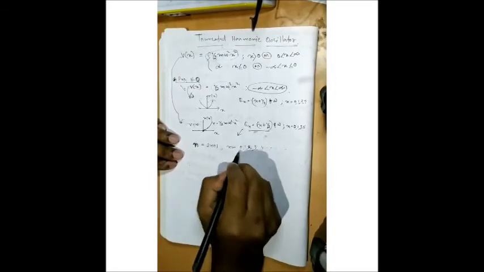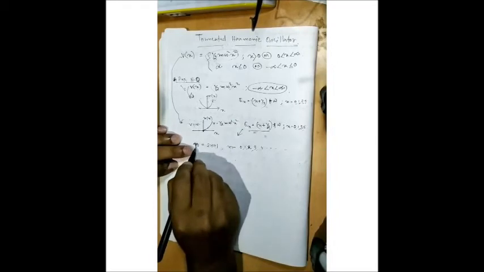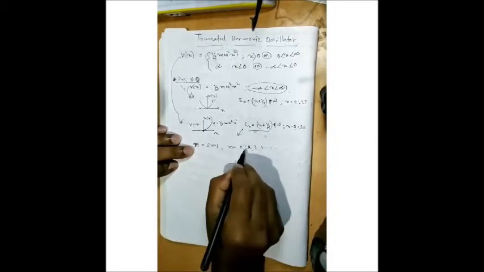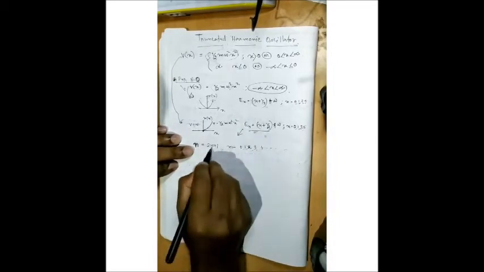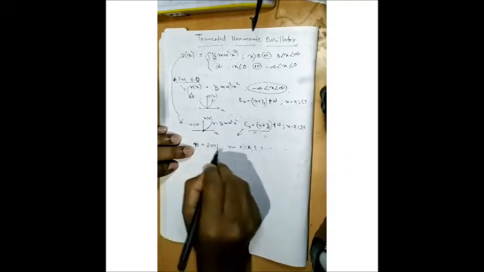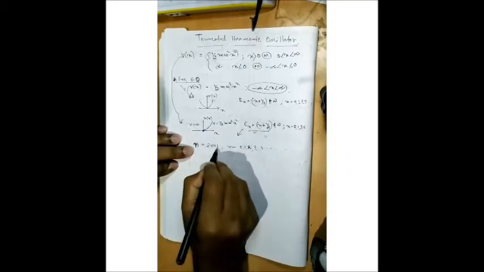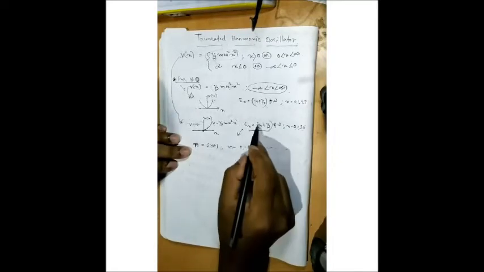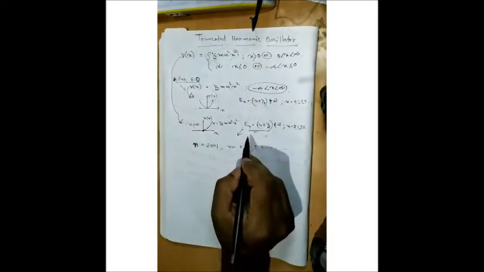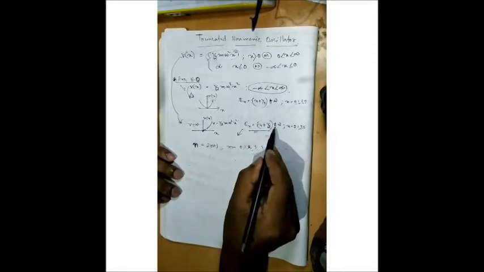When m equals 0, we get n equal to 1, and when m equals 1, you get n equal to 3. When m equals 2, you get n equal to 5, and so on. So instead of n, I can write twice m plus 1.